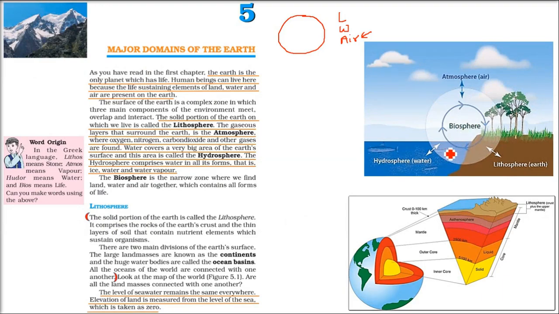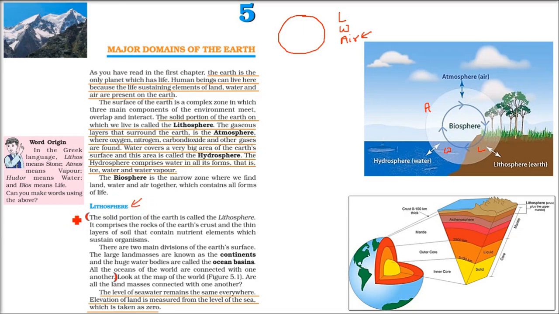So if you are living near some water reservoir or any water body, this is water, this is land, and then of course we have air here, where these three combine. It's a very narrow zone, narrow part, and that particular area is called the biosphere. Bio means life. That is why all these spheres combine to give life.